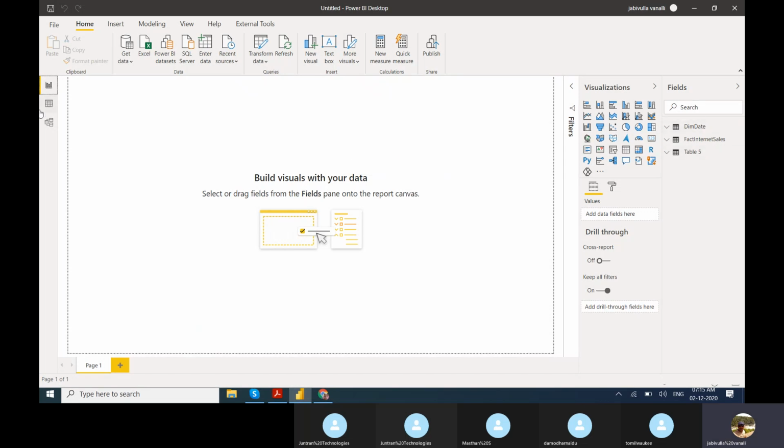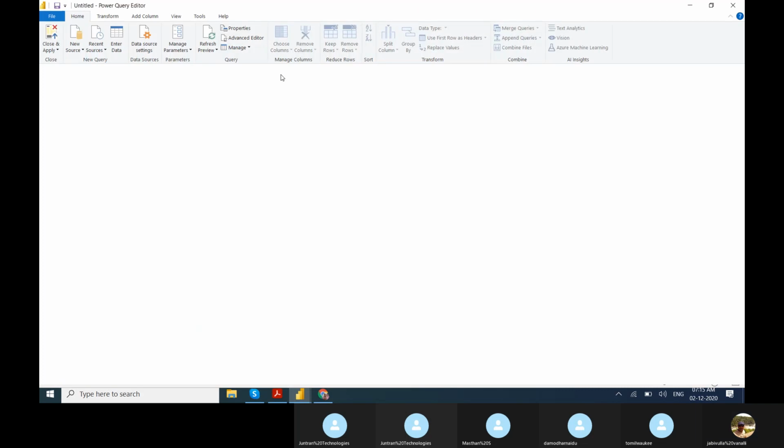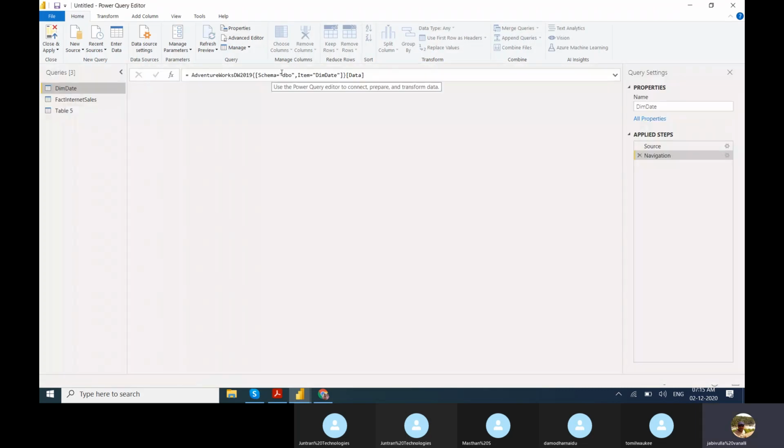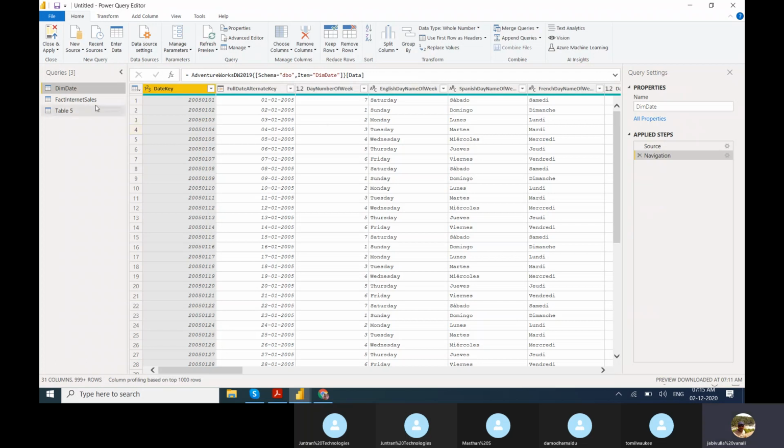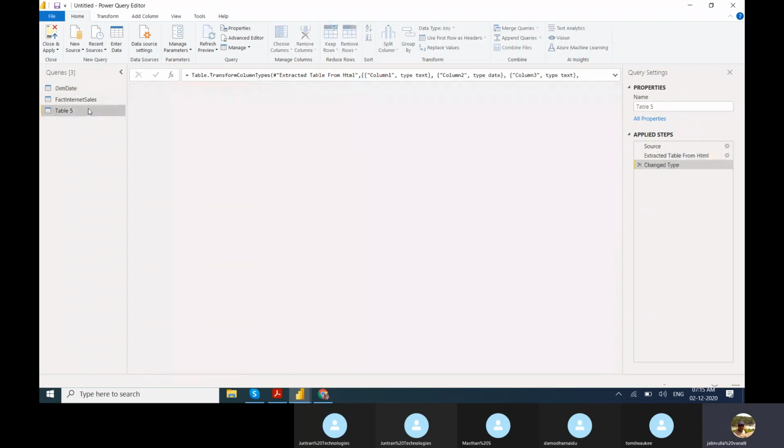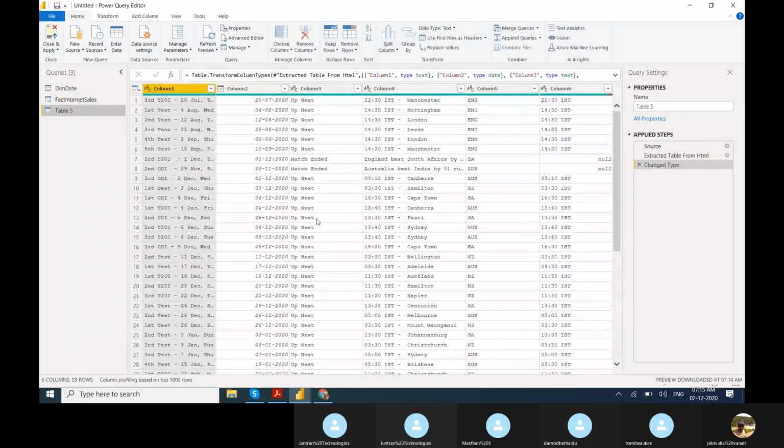Once we load data into Power BI Desktop, where do we prepare the data? Here, transform data. Table 5. See here, column names are not there.